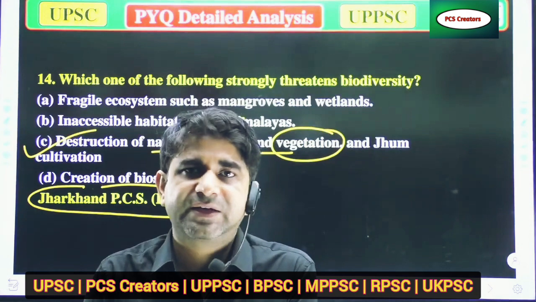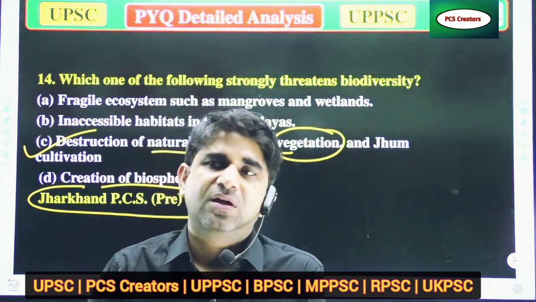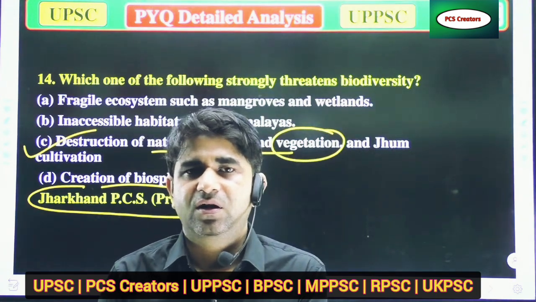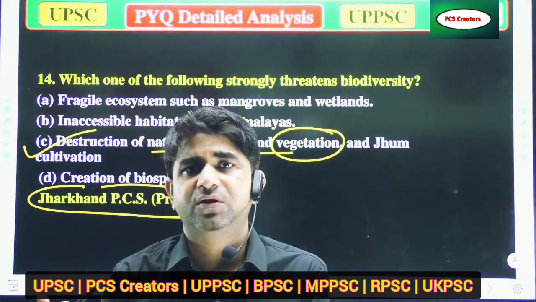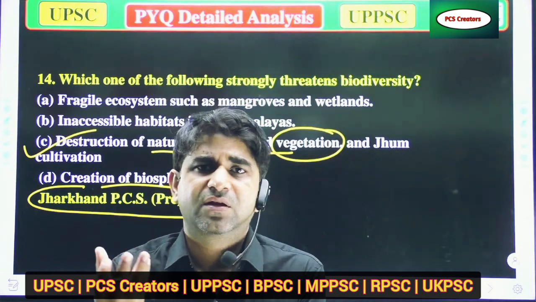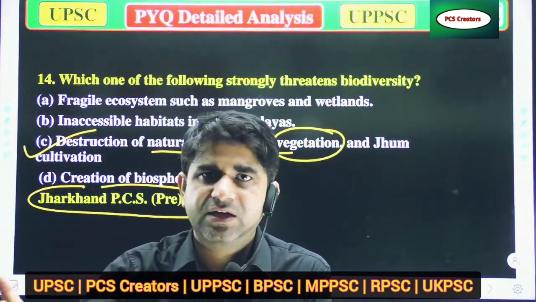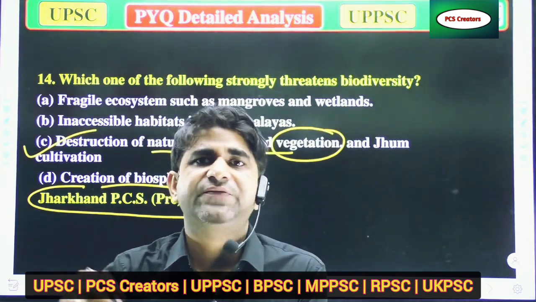After that they practice jhum cultivation. After two, three or four years, when the nutrients and productivity of that land decrease, they shift to the next land and leave that land. So this type of cultivation is shifting cultivation.